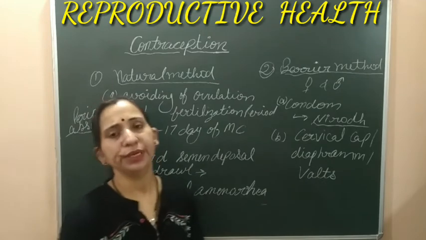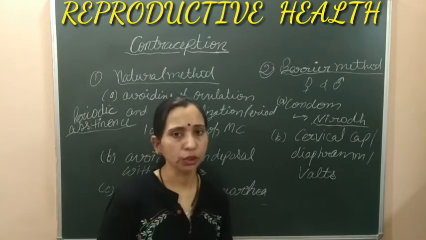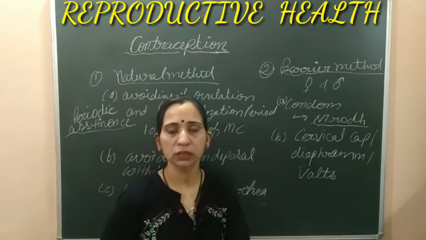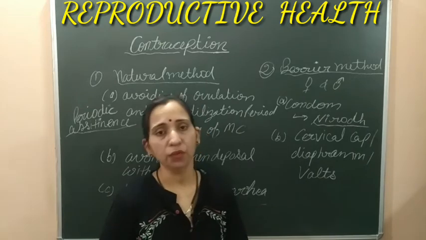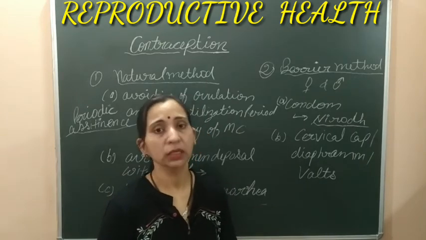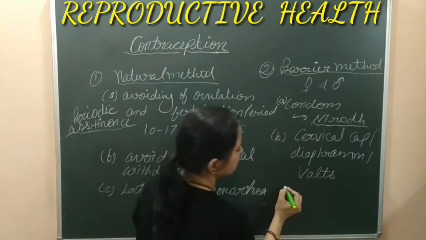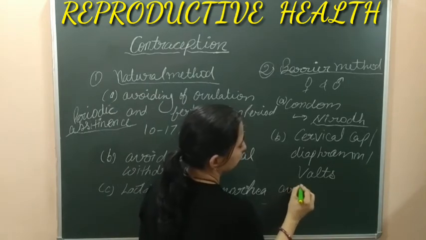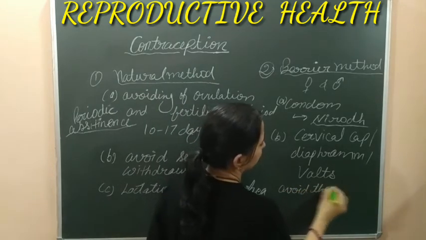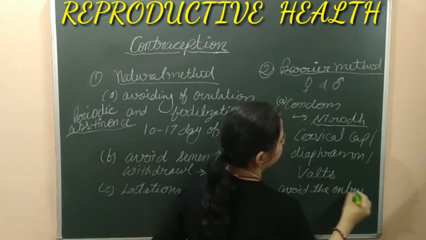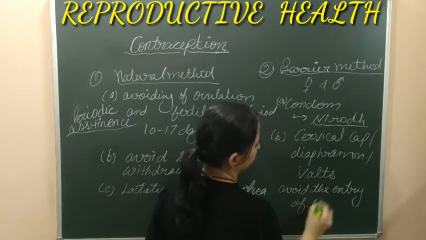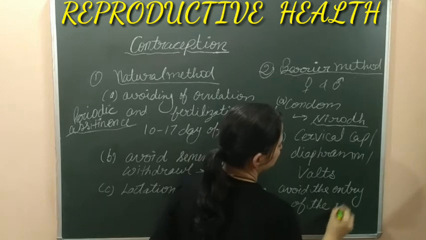These are rubber or latex sheets which can cover the penis of the male partner and the cervix and vagina of the female partner, and they avoid the entry of the sperm into the female body.